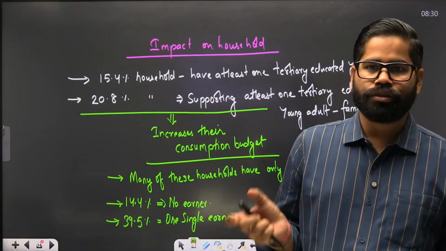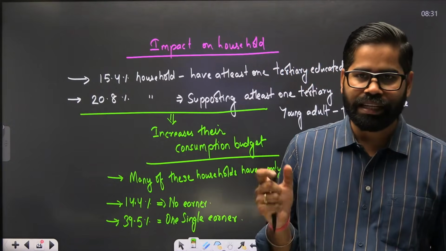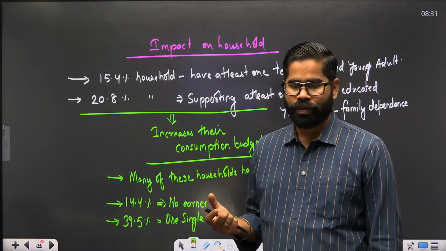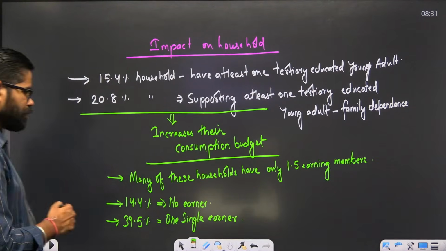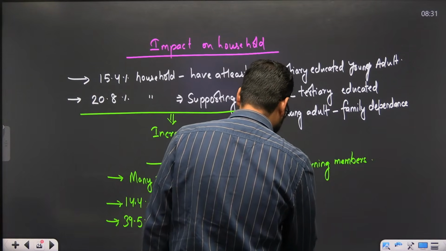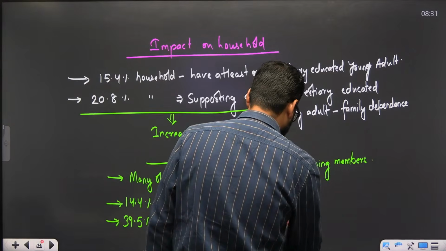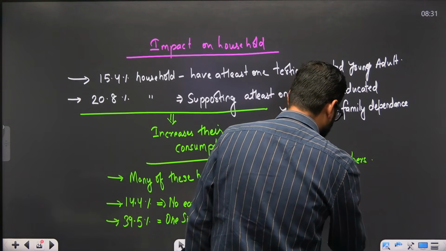Around 62.5% of the households do not have regular salaried earners, or around two-thirds.